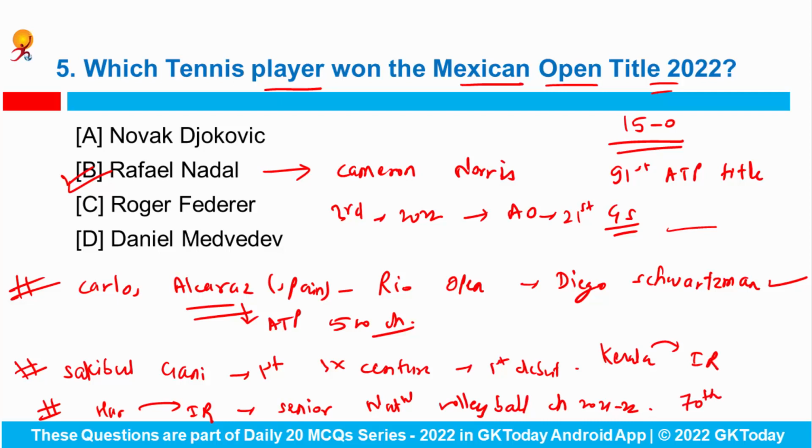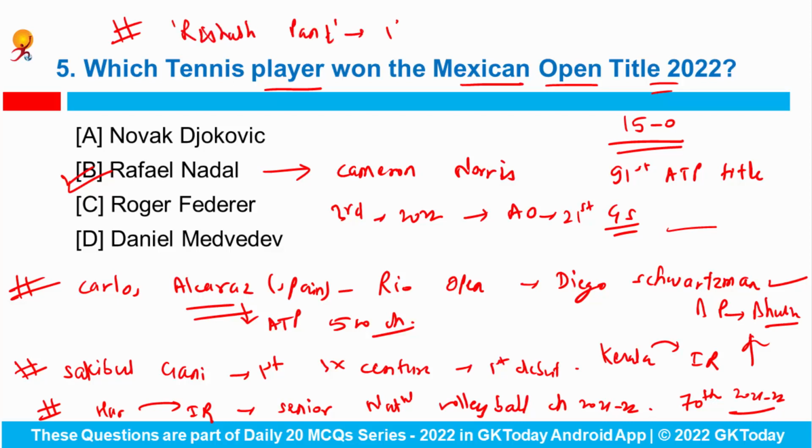So basically, the 70th Senior National Volleyball Men's and Women's Championship 2021-22 was held at the Biju Patnaik Indoor Stadium in Bhubaneswar. Apart from all these things, do remember that Rishabh Pant won the Test Batting Award and helped India win the Border Gavaskar Trophy 2021. Can you tell me which player has been adjudged Captain of the Year? Please let me know in the comments.